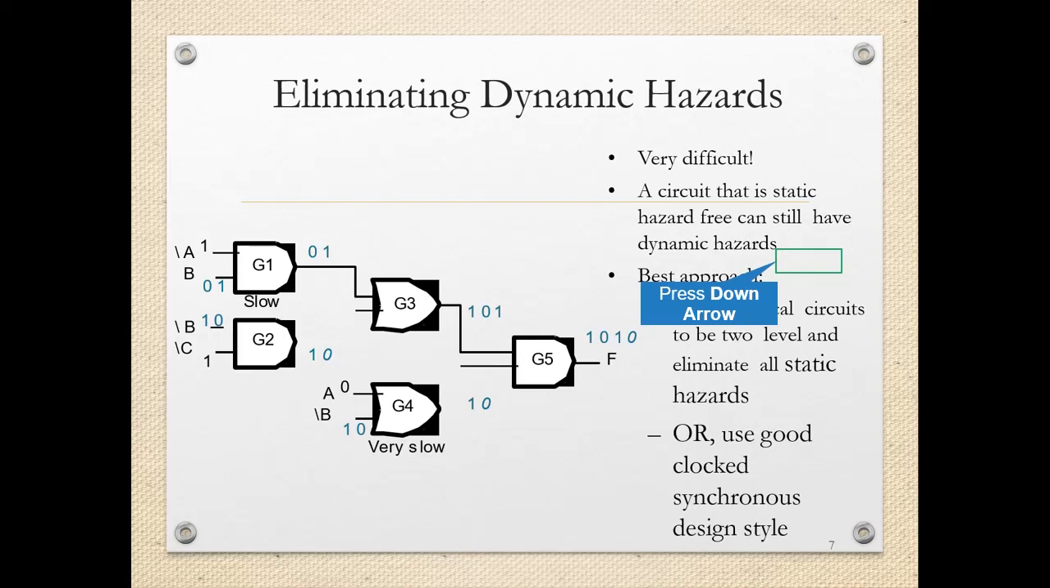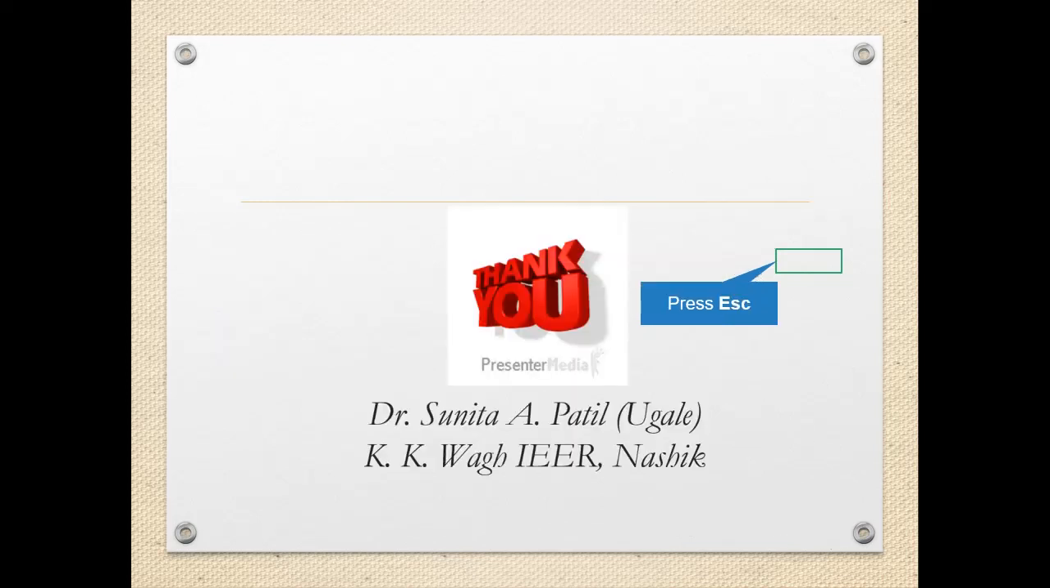So how to eliminate this dynamic hazard? It is very difficult. A circuit that is static hazard free can still have dynamic hazards, and the best approach is to design critical circuits to be 2 level and eliminate all the static hazards, or use a good clocked synchronous design style. So to remove the hazards from the combinational circuit, it is recommended that you go for a clocked synchronous style of design. You add some flip-flops so that the path delay can be equalized, and then that problem of glitch can be solved. Thank you.